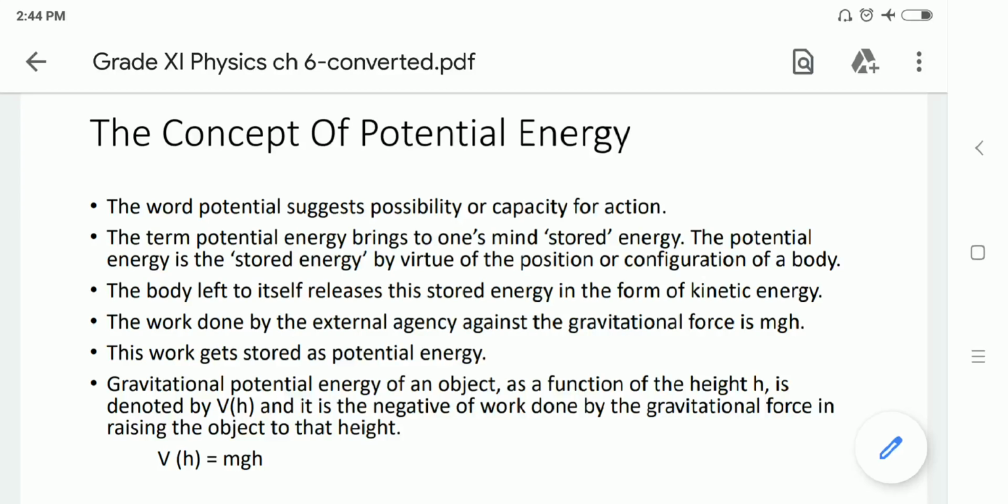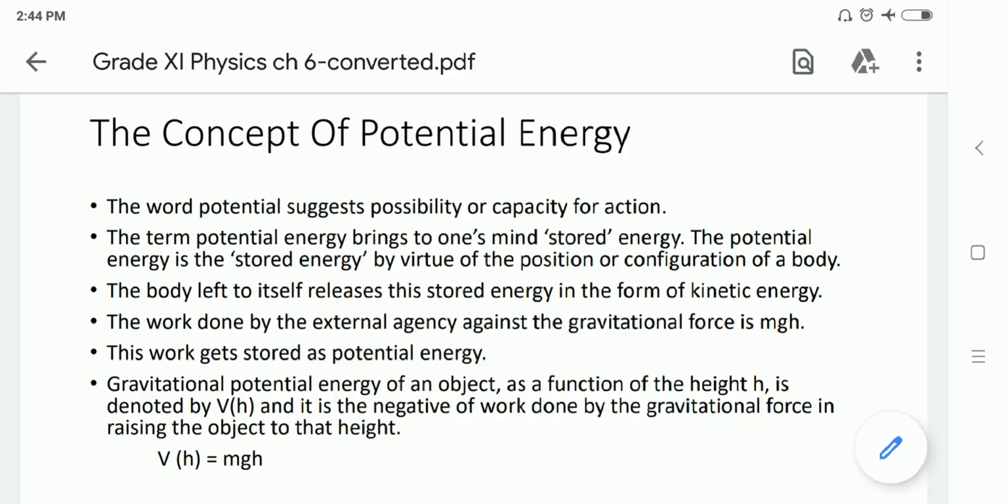Due to that gravitational force, we have the equation mgh. So work gets stored in the form of energy, which is potential energy. The gravitational potential energy of the object as a function of height h is denoted as V of h, and it is the negative of the work done by the gravitational force in raising the object to that height.